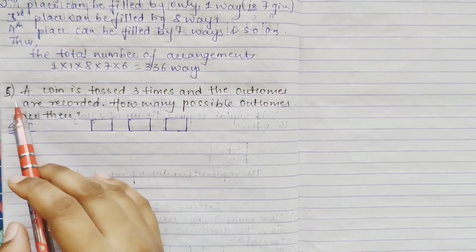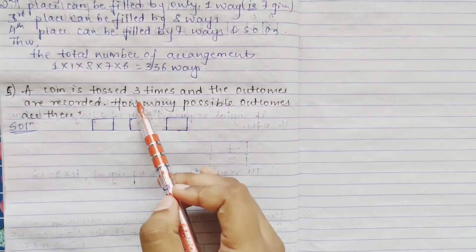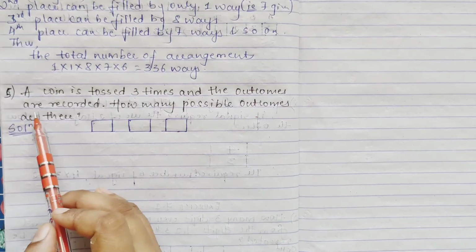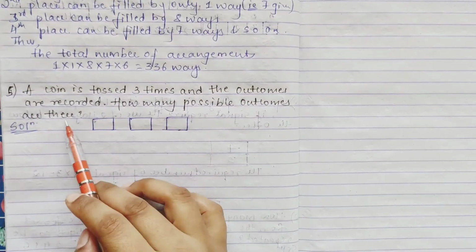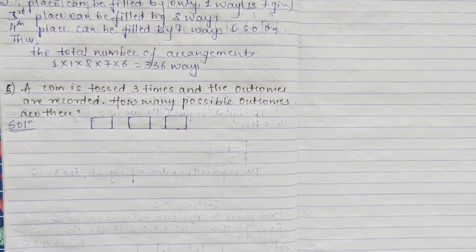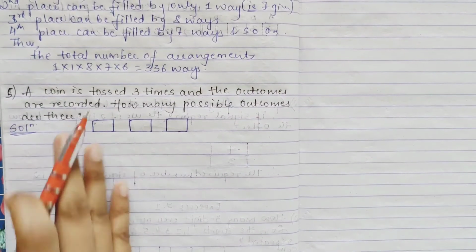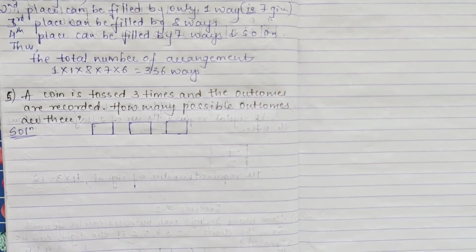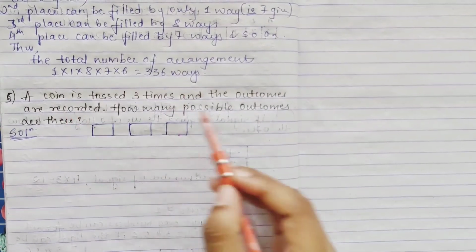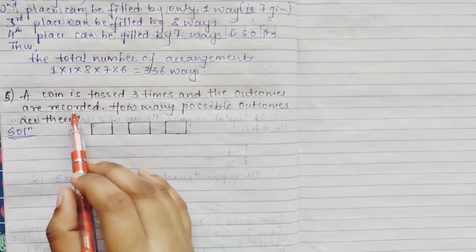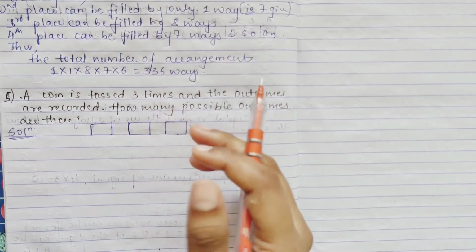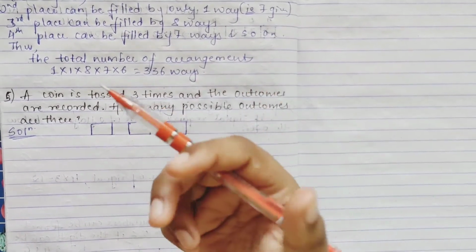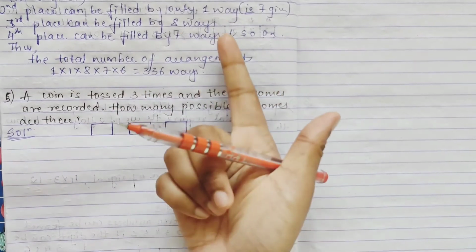Your next question, fifth one. A coin is tossed 3 times and the outcomes are recorded. How many possible outcomes are there? This is a very easy question. Here they have given a coin. They have tossed the coin. How many times? 3 times toss. Okay. So outcomes means when you toss, you will have head or tail, right?